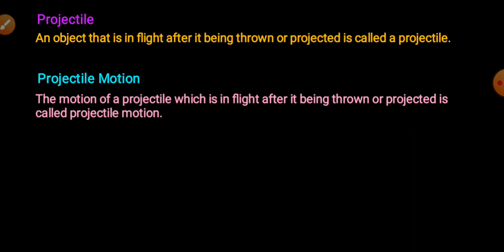Examples of projectile motion that we see in our daily life: ball kicked by a player. When a player kicks the ball, it covers a curved path, right? So this is a projectile motion. Ball hit by a bat into the air. Bullet fired from a gun is also an example of projectile, right?